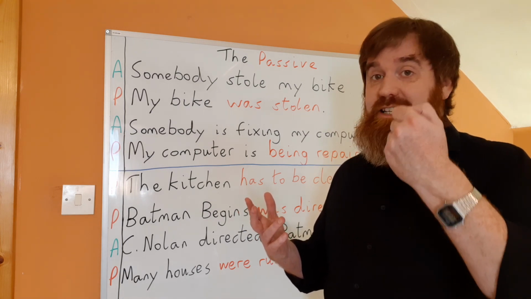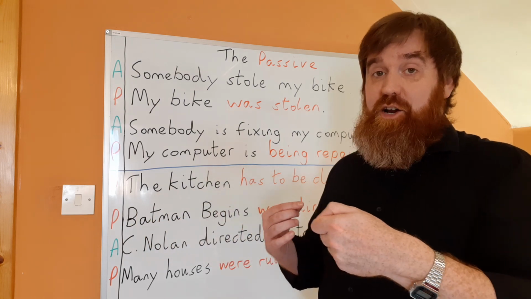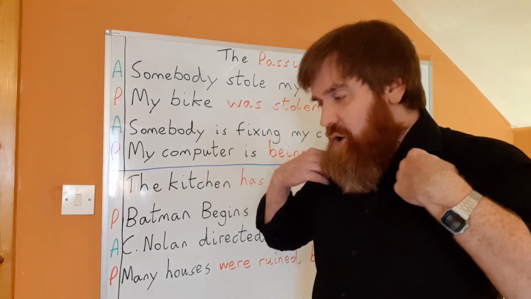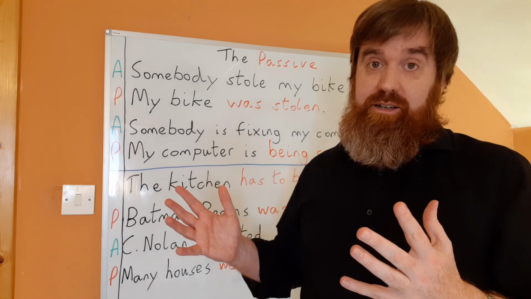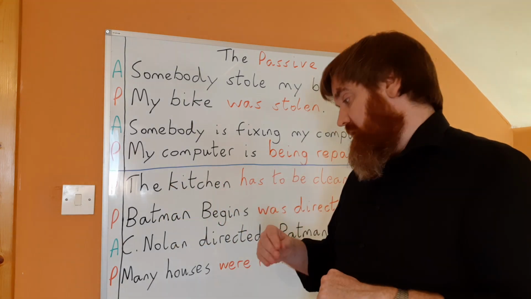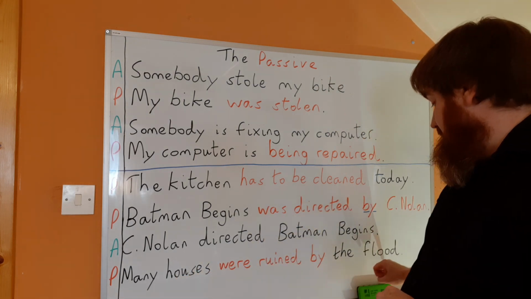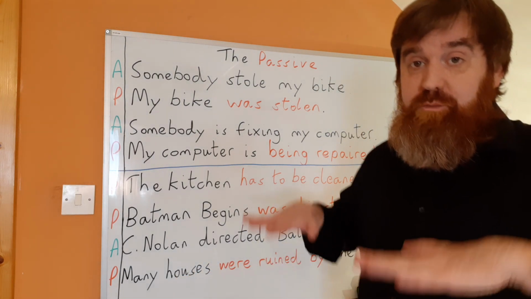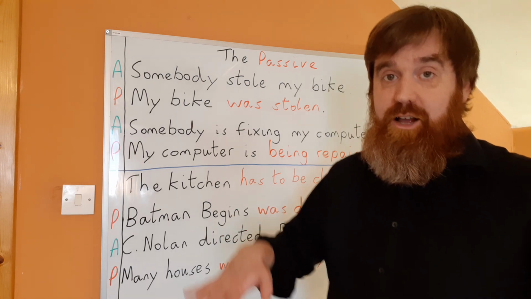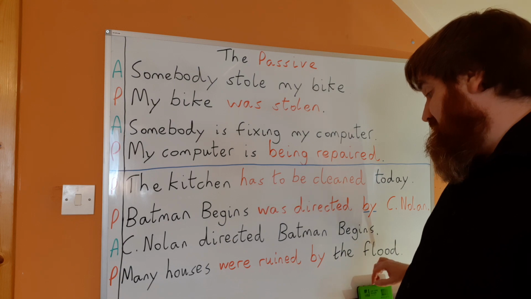If somebody has red wine and they spill it on a girl's white dress, she will say, oh, this dress is ruined. I can't clean it. It's ruined. It's destroyed. Many houses were ruined by the flood. A flood is when there's too much water. The water goes up.